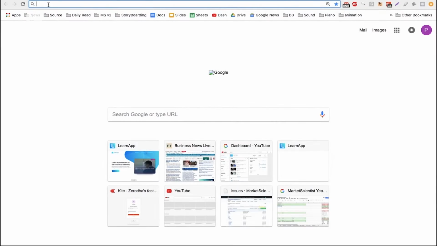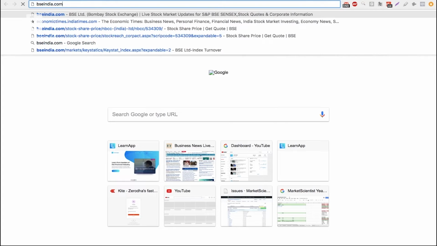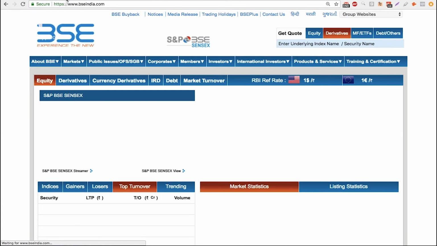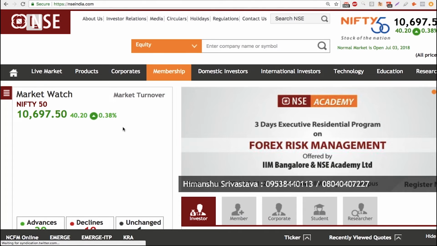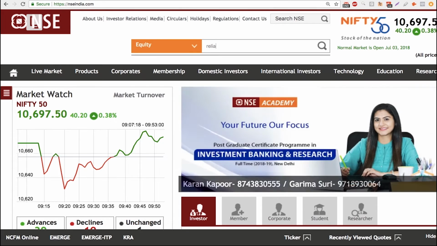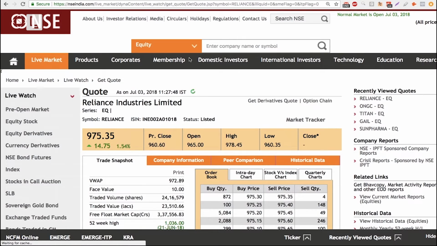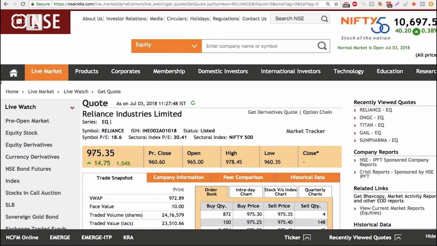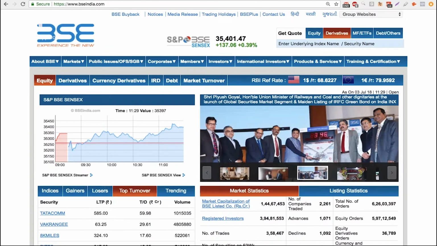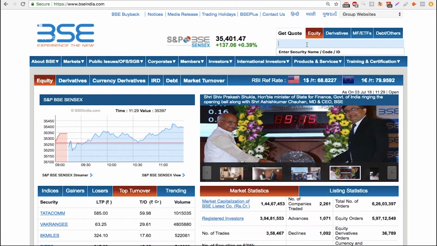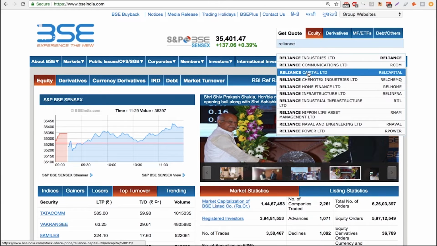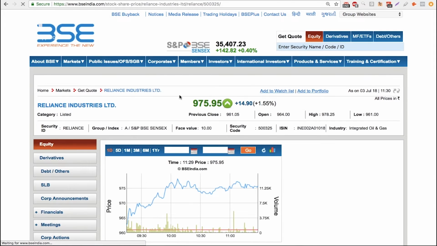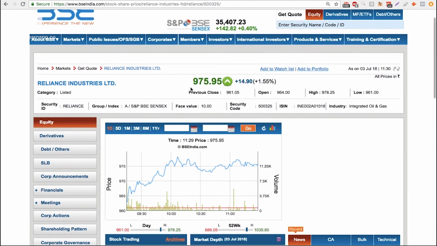So let's understand what equity, futures and spot actually mean. First, I'll open the National Stock Exchange website and I'll also open the BSE India website, that's the Bombay Stock Exchange website. Now here we'll select equity. Let's select Reliance. Reliance is trading at 975 rupees. And on BSE, let's open Reliance again, and you'll see we get all other Reliance companies. I'll select Reliance Industries, and we can see that it's trading at 975.95.